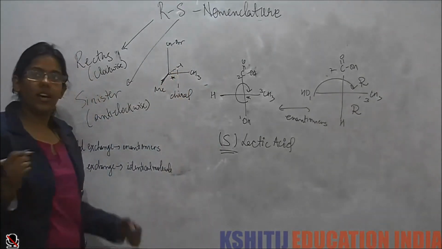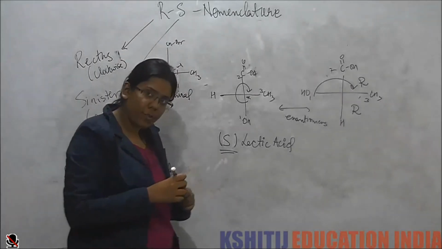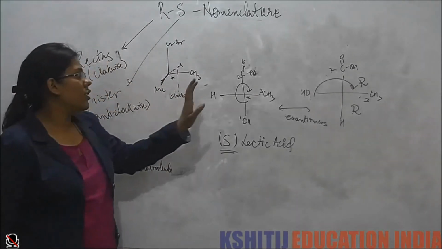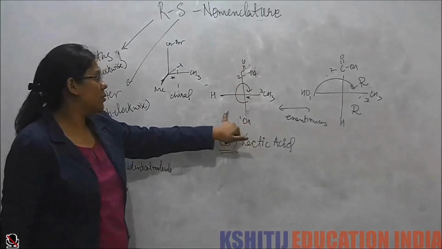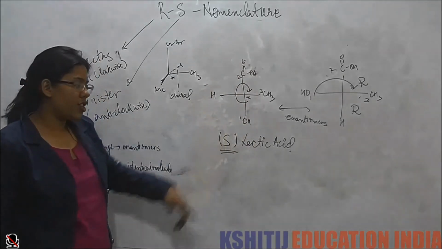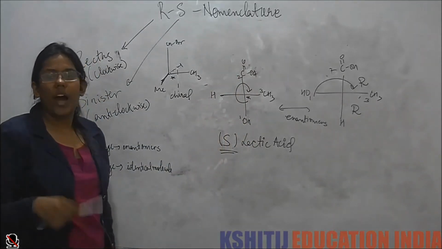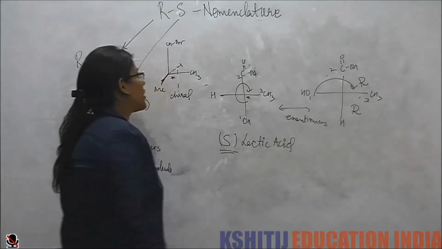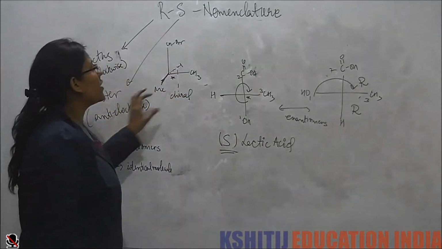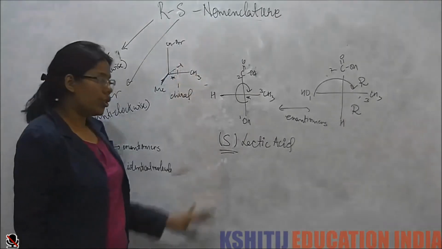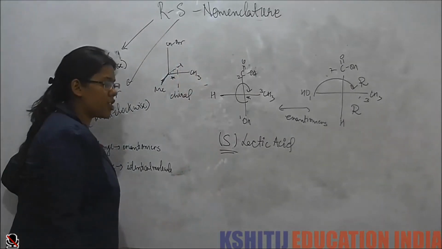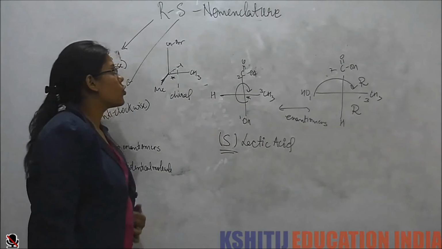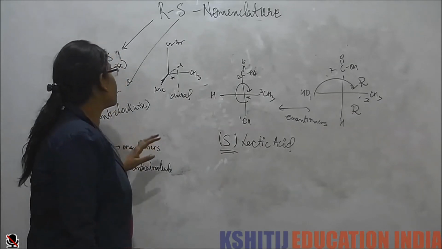We can represent the chiral molecule in the form of perspective projection or its 2D version, that is the Fischer projection. In Fischer projection, it is easier to analyze and manipulate the molecule. Then we saw how we name the molecules in Fischer projection as well as perspective projection. So we saw the RS nomenclature.